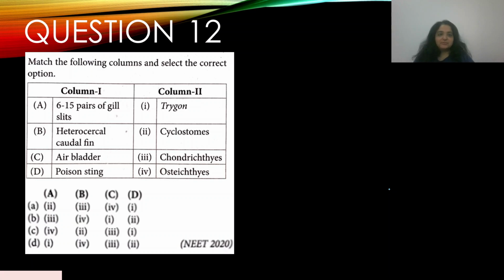Okay, so question number 12. Match the following columns and select the correct option. So we are in NEET 2020. So you have column A and column B, column 1 and column 2. So let's match them. Yeah, 6 to 15 pairs of gill slits, that is cyclostomes. Heterocercal caudal fin, that's Chondrichthyes. Air bladder is Osteichthyes, and poison sting is Trygon. Okay, so A is 2, yep, B 3, C 4, yep, and D 1.